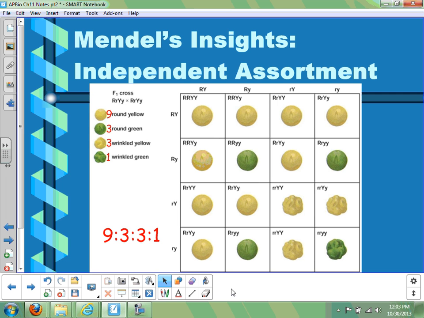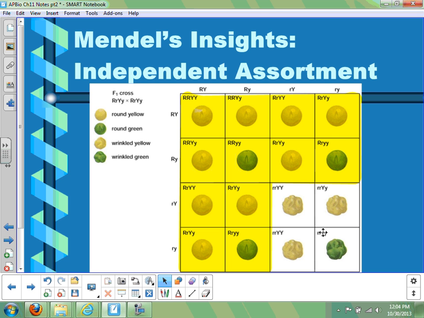Now, it looks complicated, but remember, all we're saying is we're looking at 2 traits at the same time, but each trait is still doing its own thing. What if we just focus on the shape of the peas, whether they're round or wrinkled? If we just focus on those, we've got 12 different round pea combinations showing up, highlighted in yellow, and 4 wrinkled ones. Well, if you take the ratio of 12 to 4 and simplify it, that's a 3 to 1 ratio. So in other words, the shape of the peas is still doing the same combination it was before when we looked at just 1 trait.